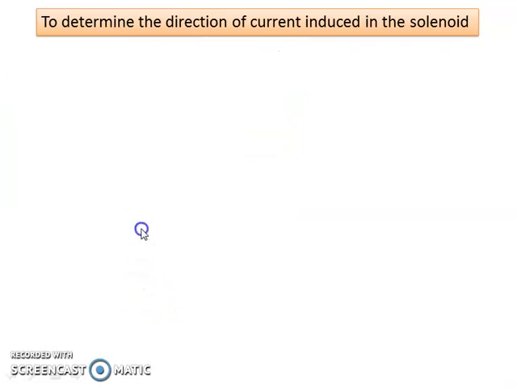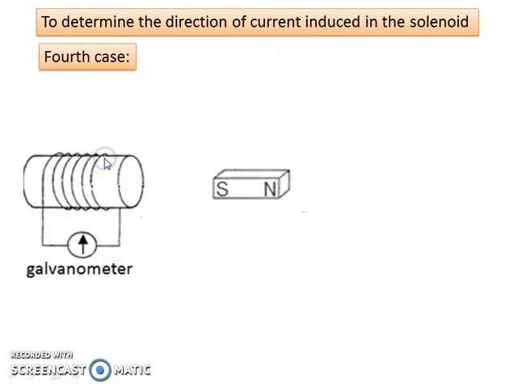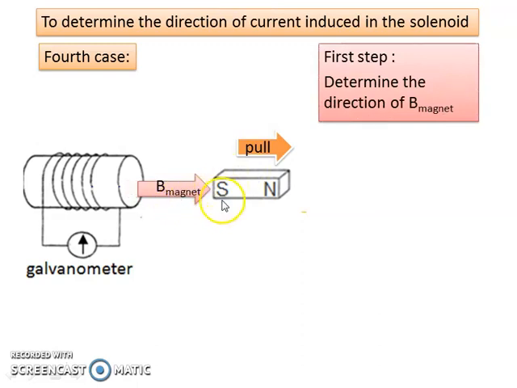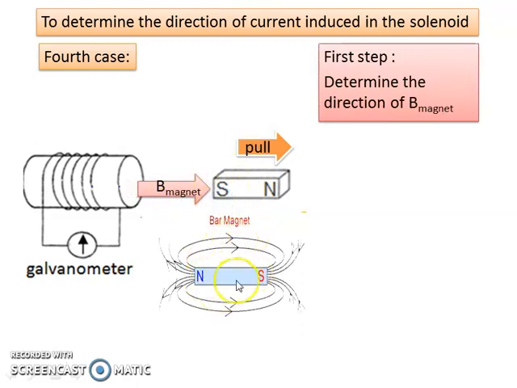And lastly, the fourth case. Okay, the same magnet, but this time we pull from the solenoid, move away. So what happened to the B magnet? The B magnet is still the same, because here is south, refer to the magnetic field lines here. So direction of the B magnet is to the right.